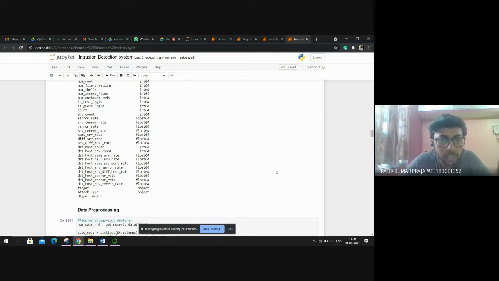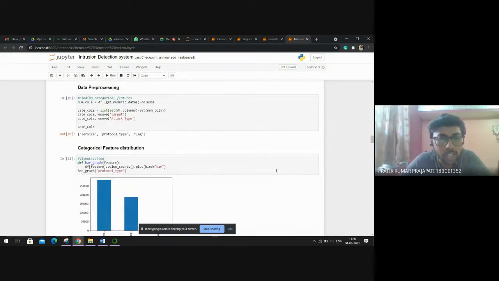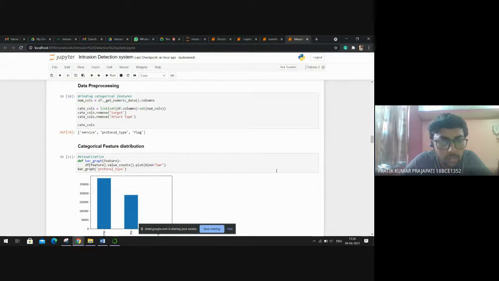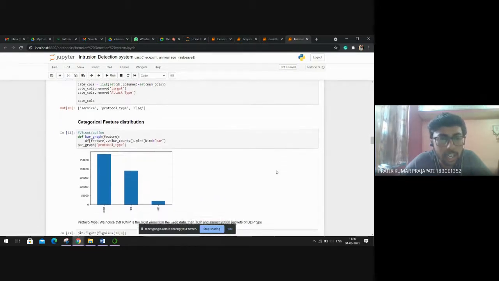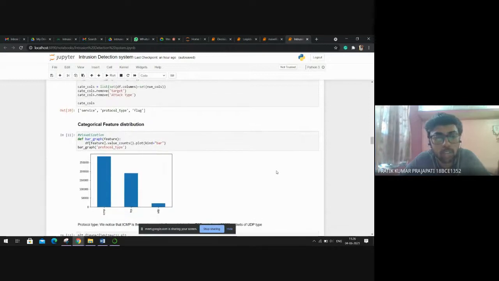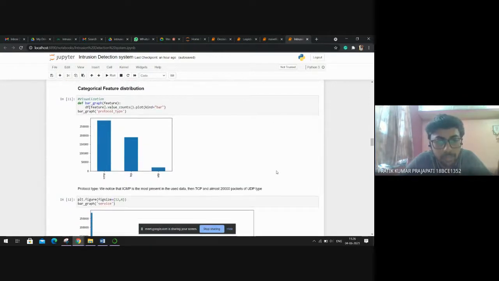Then we start the data pre-processing part where we find the categorical features. A categorical feature here is target and attack type. The target here is normal or attack. These are the two classes of the dataset. And then the protocols are ICMP, TCP, UDP.